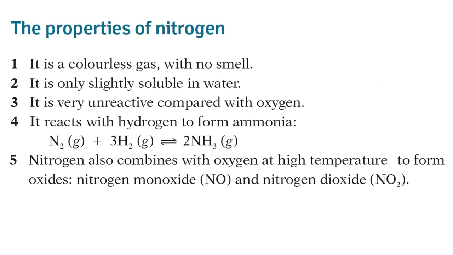Last property, nitrogen also combines with oxygen at high temperature to form oxides, that is nitrogen monoxide and nitrogen dioxide. In the air and water chapter, we learned more about how nitrogen monoxide and nitrogen dioxide pollutants are produced and how to reduce them.